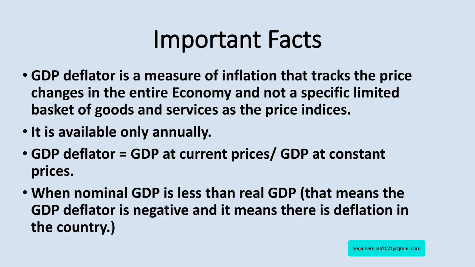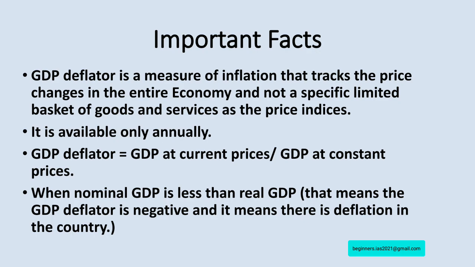It's a measure of inflation and also is the ratio of the value of goods and services an economy produces in a particular year at current prices to that of prices that prevail during the base year. And also this ratio helps to show the extent to which the increase in gross domestic product has happened on account of higher prices rather than increase in output.